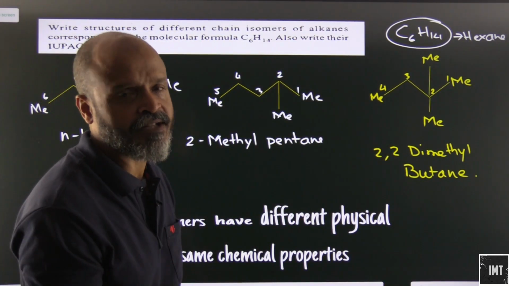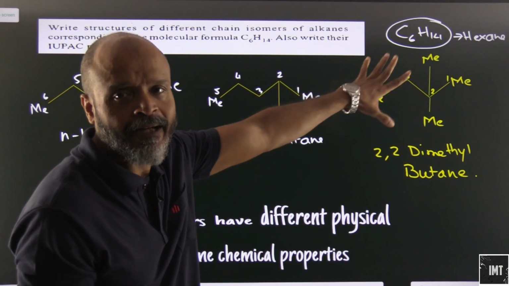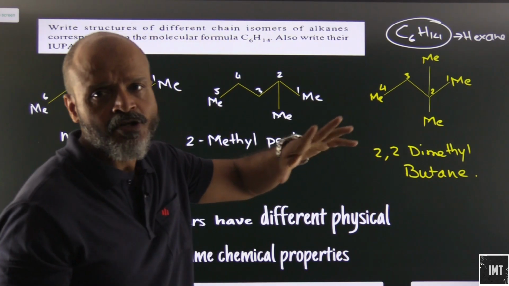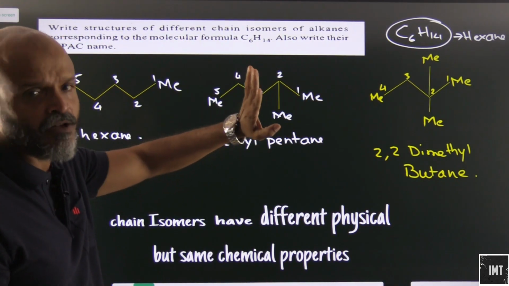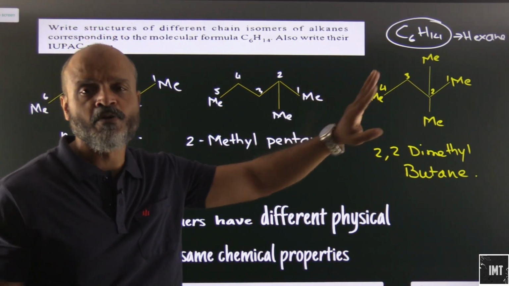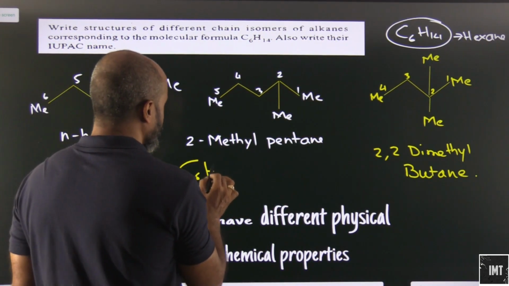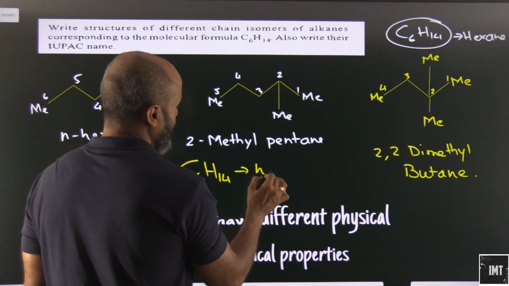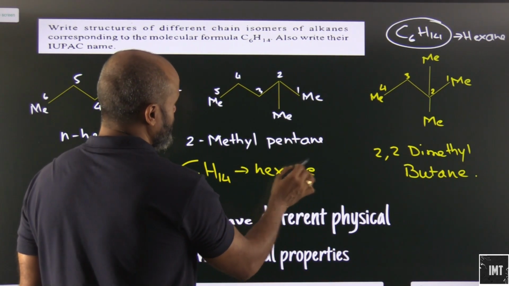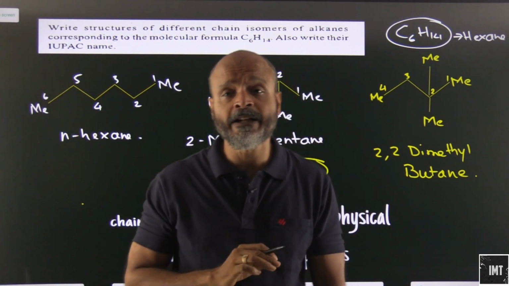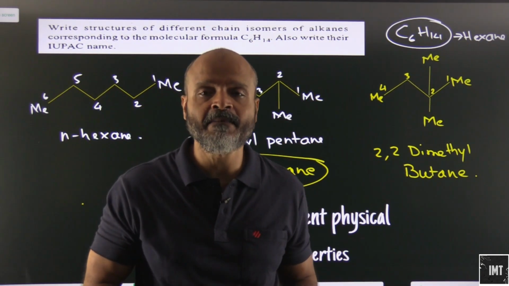You can make numerous isomers, placing one here or placing one there. So these are a couple of isomers that we have for the same formula, that is C6H14, which is primarily hexane. All these will have the same molecular formula of C6H14. All of them will have the same chemical properties.